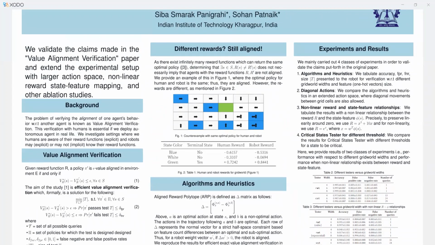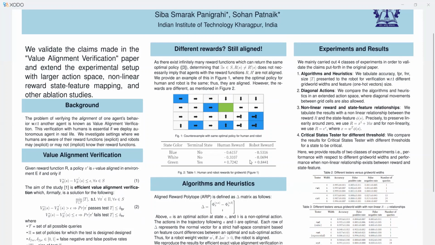In order to validate the claims put forth in the paper, we mainly carry out 4 classes of experiments. The first class is to just validate whether the algorithms and heuristics work properly. So for this, we tabulate the accuracy, false positive rates, false negative rates, and the size of the questionnaire that is presented to the robot. And we indeed find that the accuracy for each of the algorithms and heuristics is quite high, whereas the false positive rates and false negative rates are low.